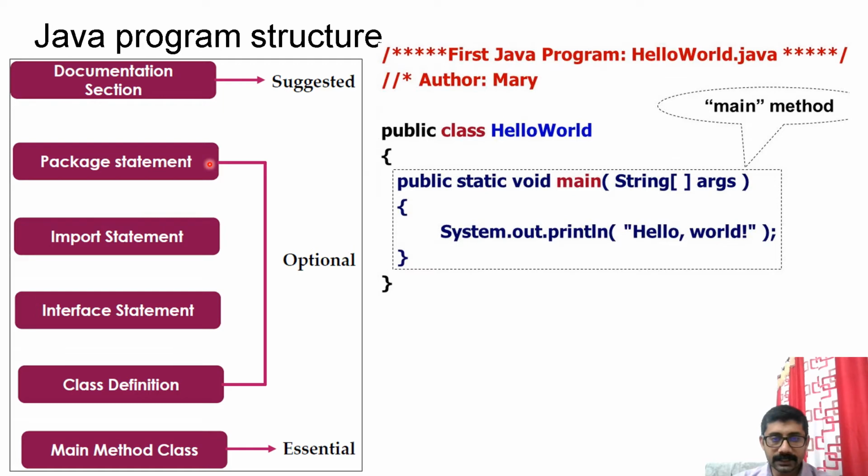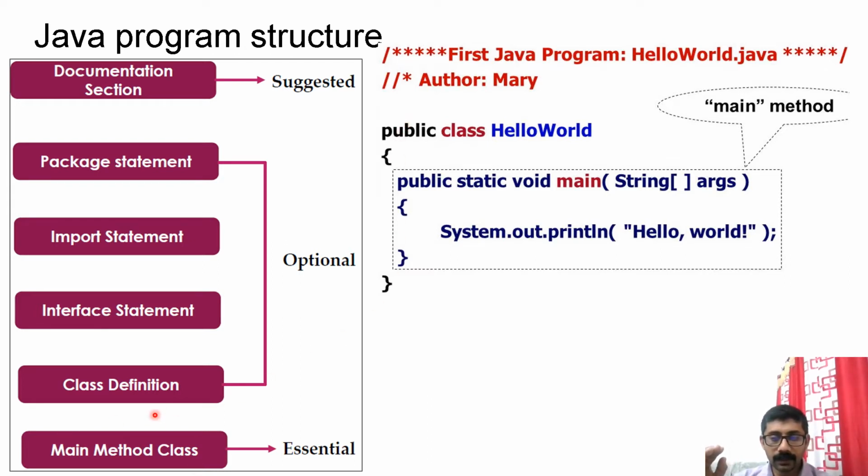Then package statement. In this particular case that is not mentioned. Then import statement, that is to import the packages. Then interface statement, in your program, if you are creating any interface, you can create that. Then class definitions, in your program you can create the classes. Then there should be one class which is having the main method.